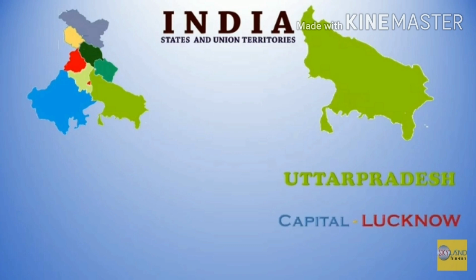Uttar Pradesh. This is the most populous and 4th largest state of India. One of the famous monuments, Taj Mahal, is located in Uttar Pradesh in the Agra district. Its capital Lucknow is known as the city of Nawabs.